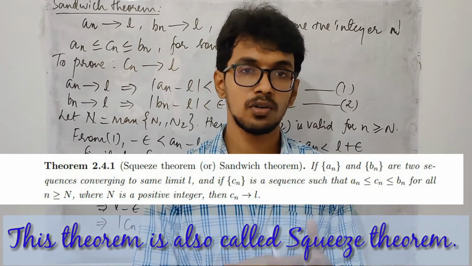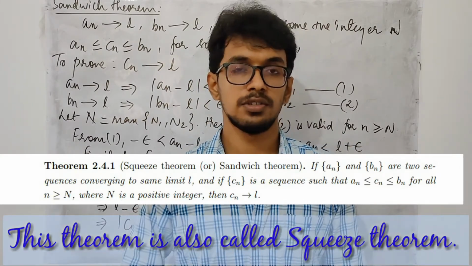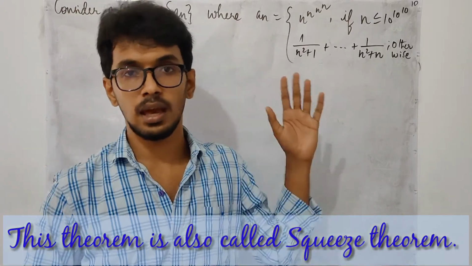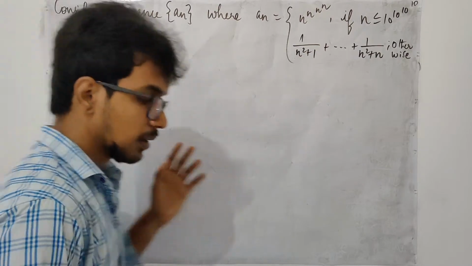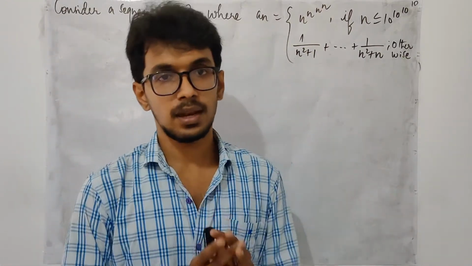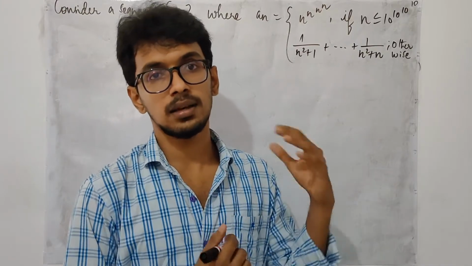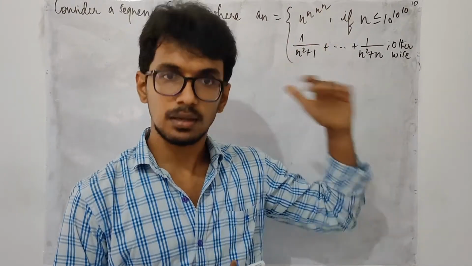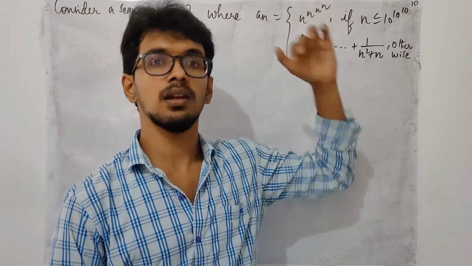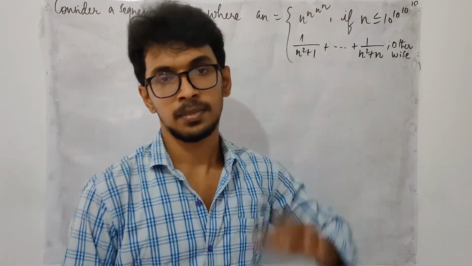Next, we are going to work out a problem to illustrate the sandwich theorem. To illustrate it, we are going to see an example now. Here, the sequence an is defined in two cases. When your n value is smaller than 10 to the power 10 to the power 10 to the power 10, it is defined in the form of n to the power n to the power n to the power n.